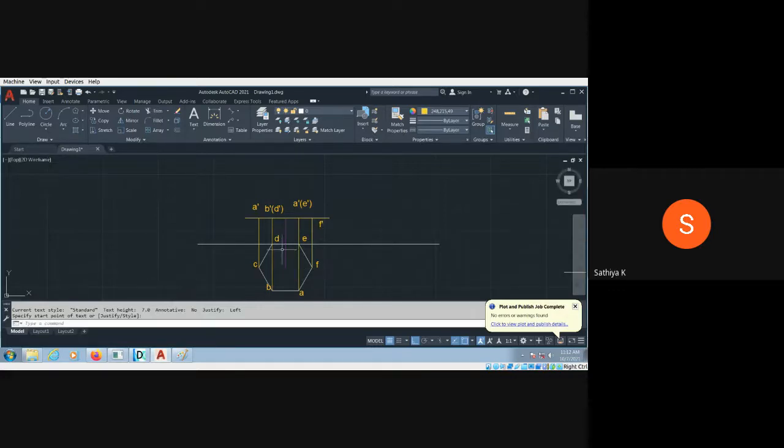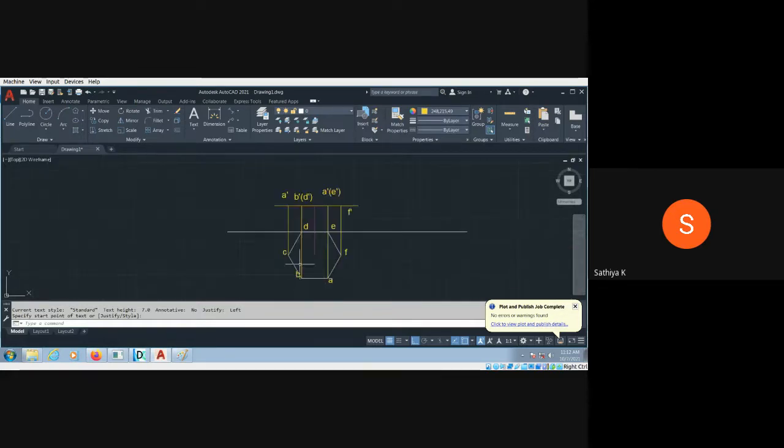Okay. So after making the actual shape, this is called true shape. True shape means what about an object? What about the actual shape of an object? That is nothing but true shape. So the remaining things are apparent shape. Apparent shape means a line. Suppose if you take the projection of a line, the line is a true view. Okay, this is not a shape. This is a true view. Okay, true shape is something we will study later. The view. Okay, true view is a line. The points are nothing but apparent view.